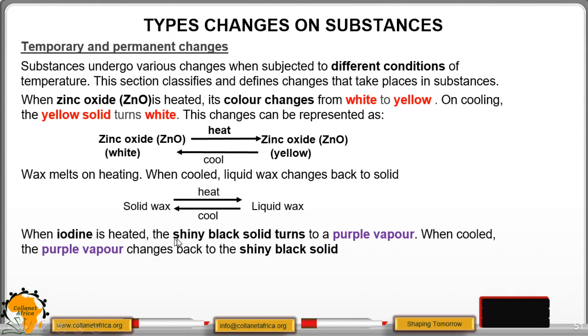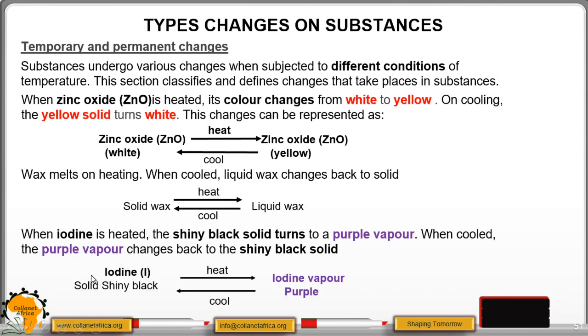When iodine is heated, the shiny black solid turns to purple vapor. When cooled, the purple vapor changes back to the shiny black solid. So iodine, when you heat, sublimes to iodine vapor, which is purple in color. When you cool, it deposits, or there is the process of deposition, back to solid shiny black iodine. This process is known as sublimation, where the solid changes directly to vapor or gaseous state without passing through the liquid state.